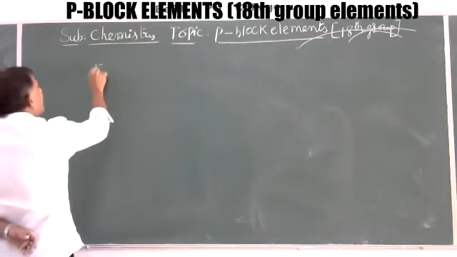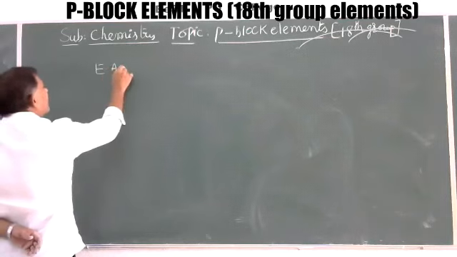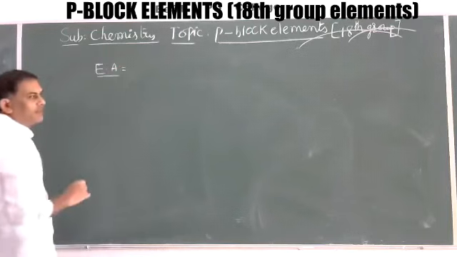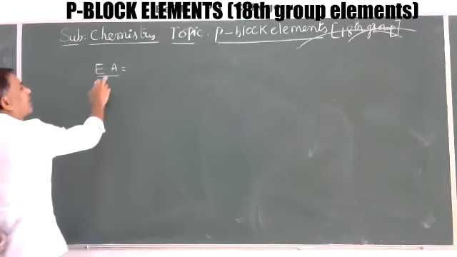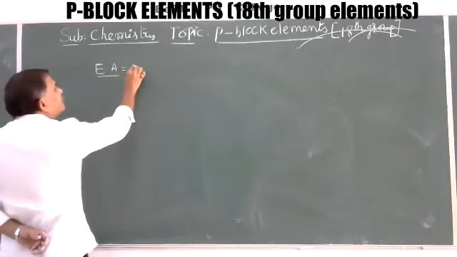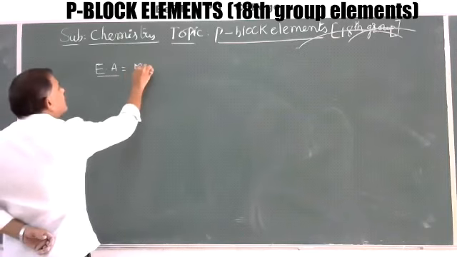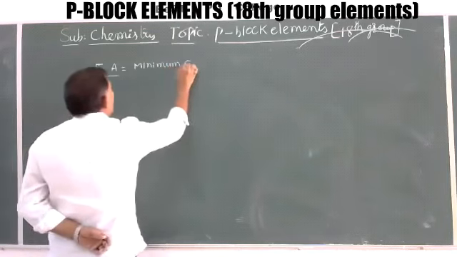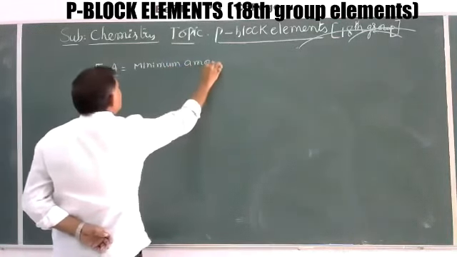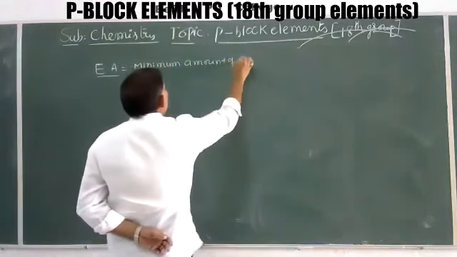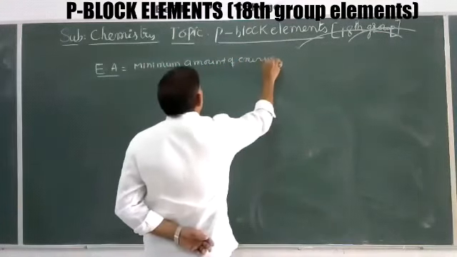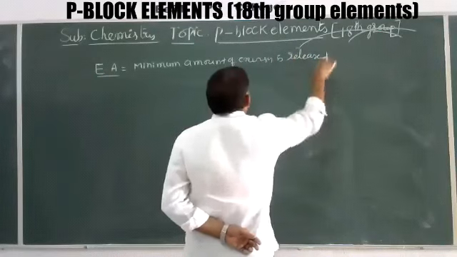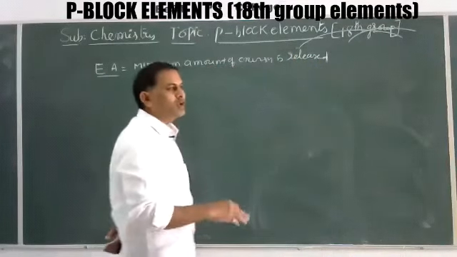Your electron affinity, or electron gain enthalpy. Electron affinity means the minimum amount of energy released when one electron is added to an isolated neutral gaseous atom.